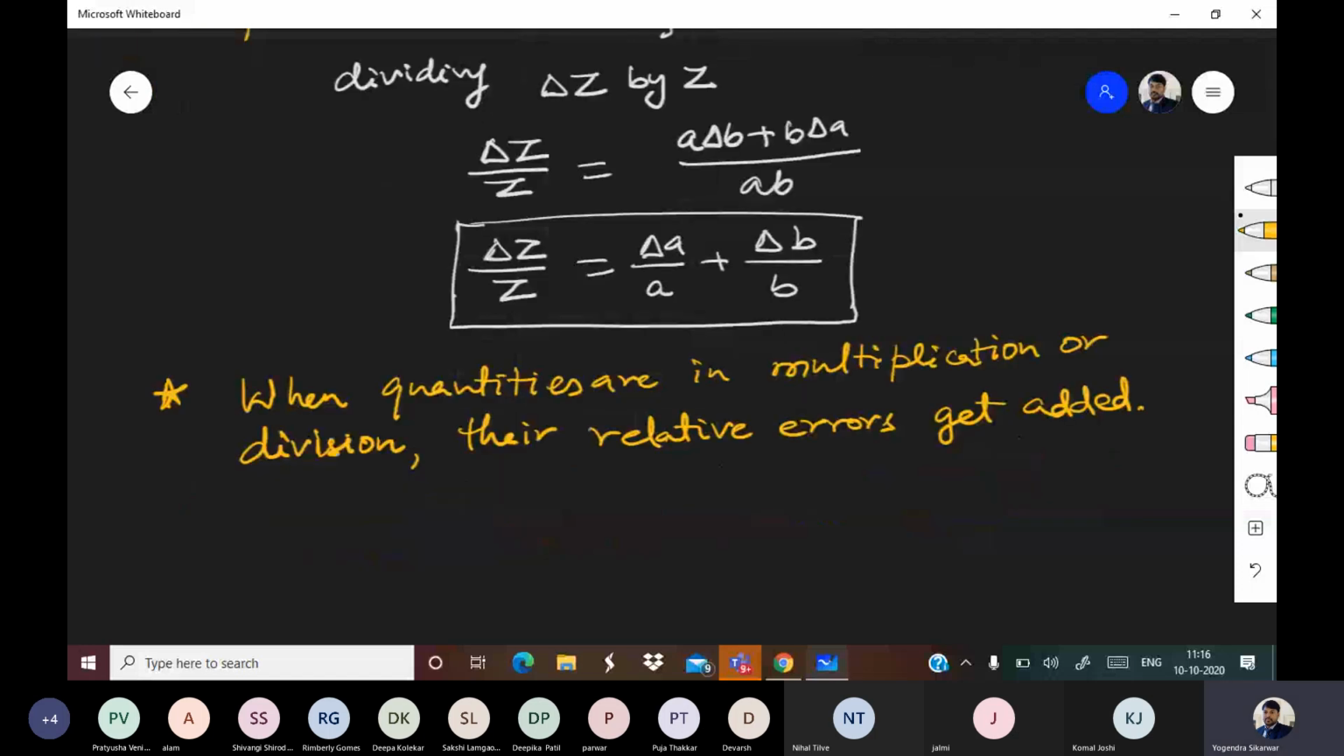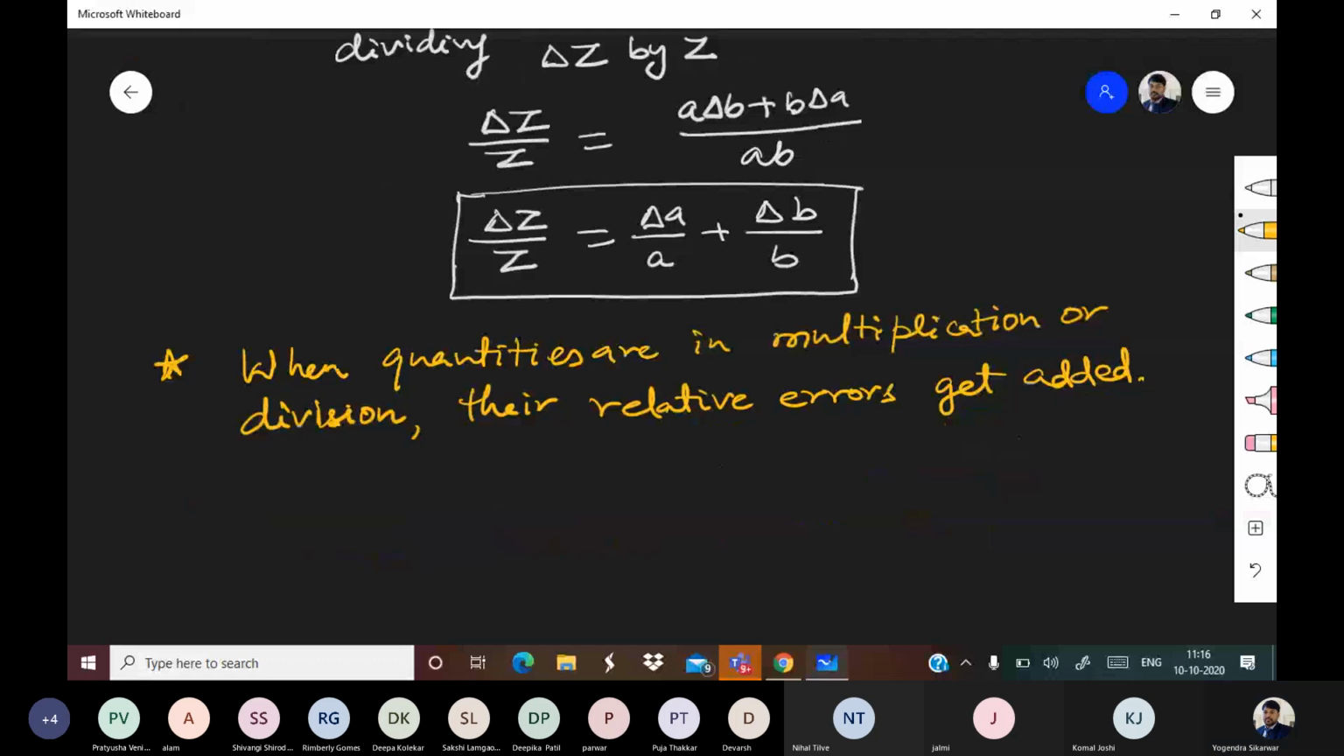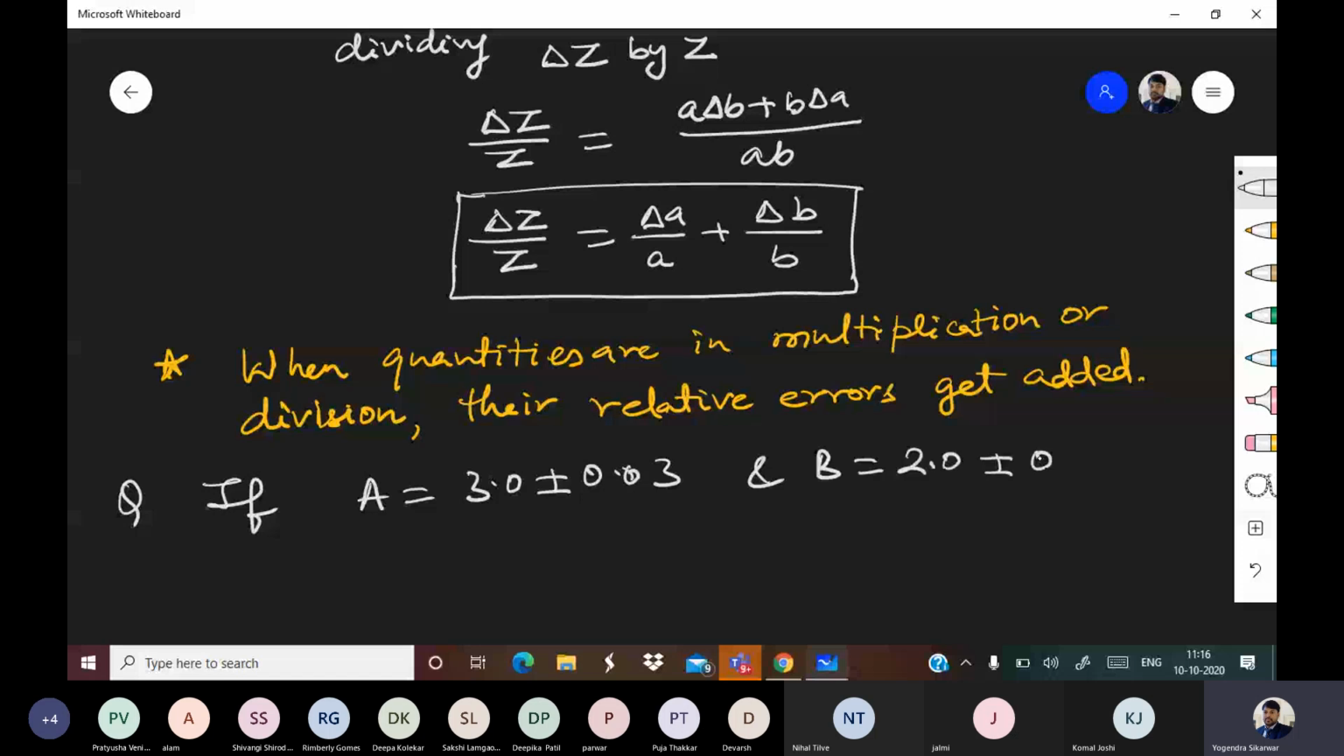Okay, so let me give you a question. If A is equal to 3.0 plus minus 0.03 and B is equal to 2.0 plus minus 0.03, find the relative error in number 1, A into B, number 2, A divided by B. Please find, everyone.